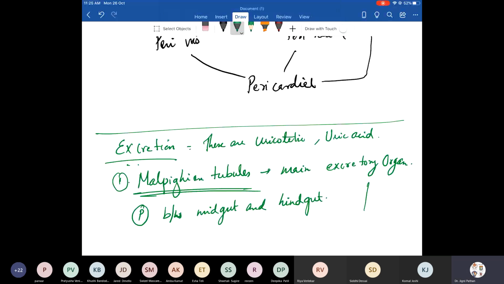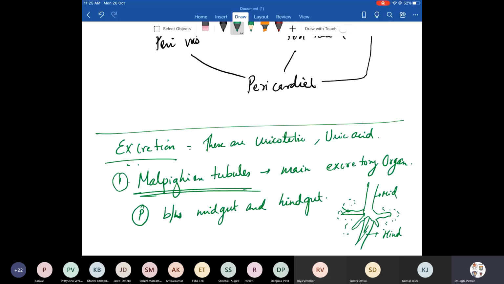For example, this is a midgut and these are the Malpighian tubules. Then comes hindgut. And here everywhere is what? Hemolymph. The cells of the Malpighian tubules absorb the waste and remove it. Are you understanding how they remove? They remove it from the hemolymph.